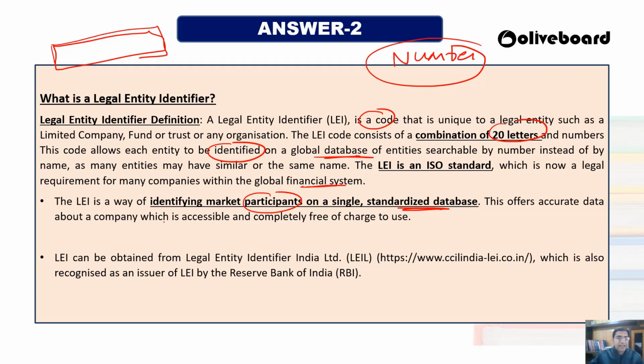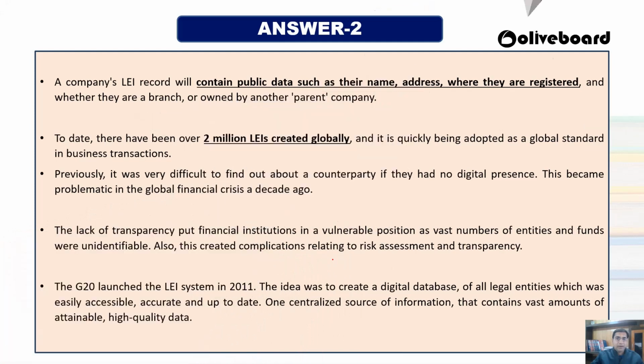So in India, if you wanted to apply for legal entity identifier, you have to go to this website, and since it has been recognized by the RBI, this is a very, very important number. This is going to be an identification of your company in the form of a number. So this LEI record will have your name of the company, your address of the company, and where they are registered, whether they have branches or not, or is there any parent company of that or not. So in a single 20-digit number,